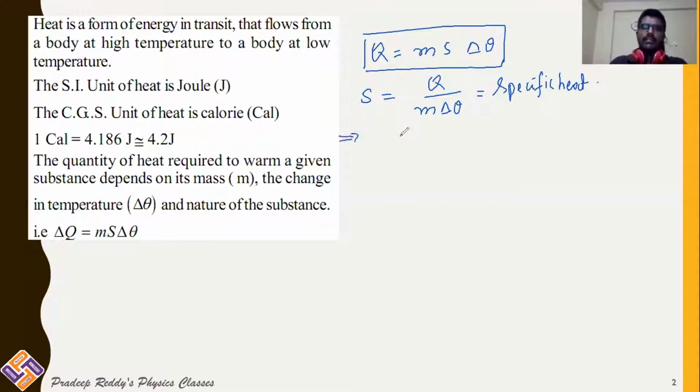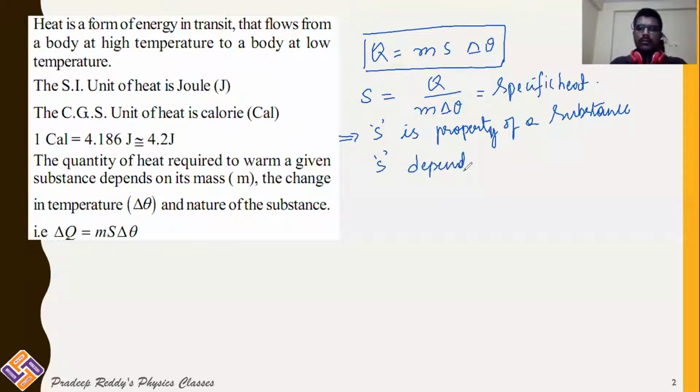So remember, specific heat S is a property of the substance. S depends on the nature of the material.